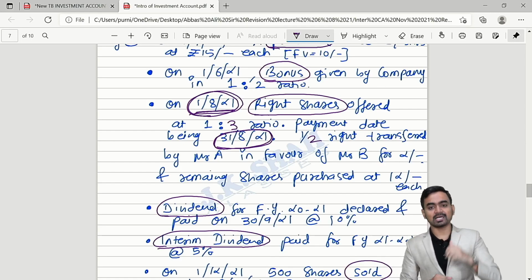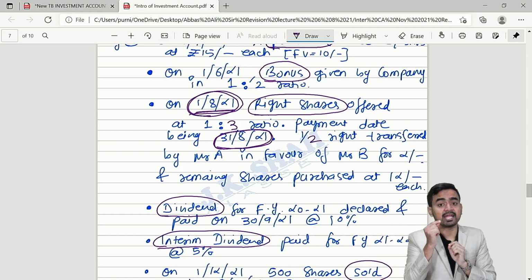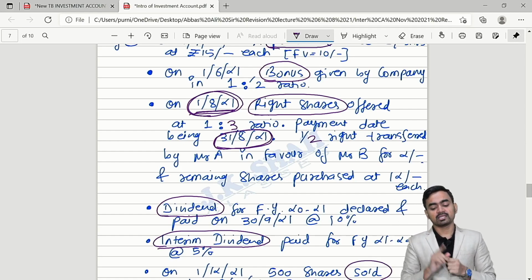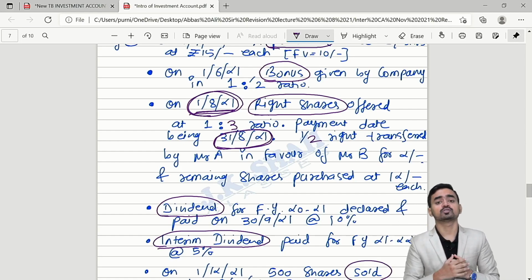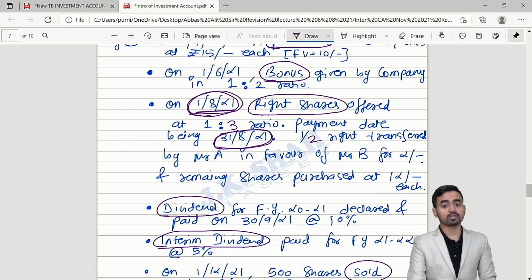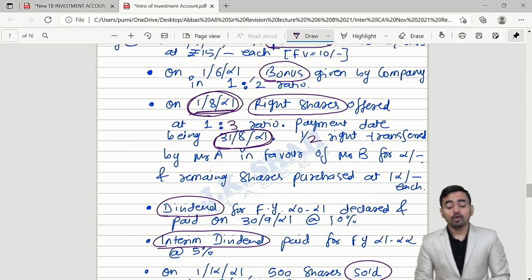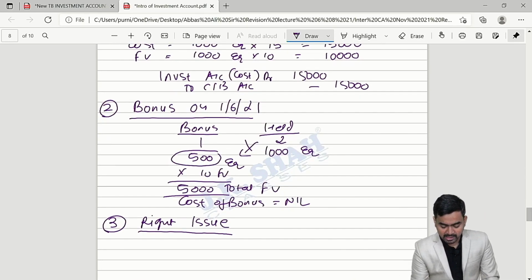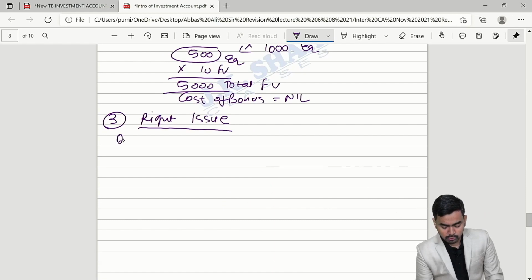So in my example, 1st August is the date of communication. Then 1 month time I will give to you for taking the decision. If you want to purchase, make payment on 31st August 21. So can I write like this? In a right issue, 2 dates come.